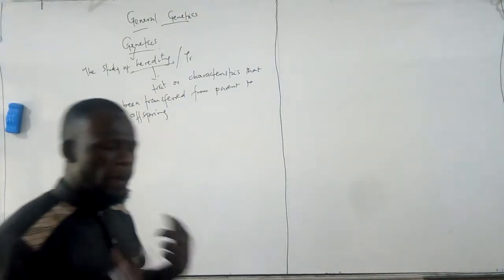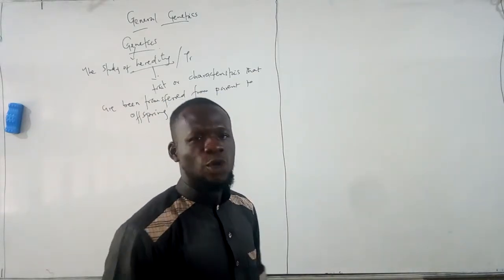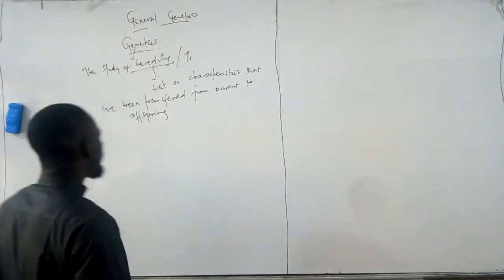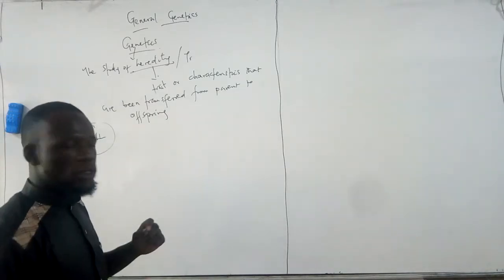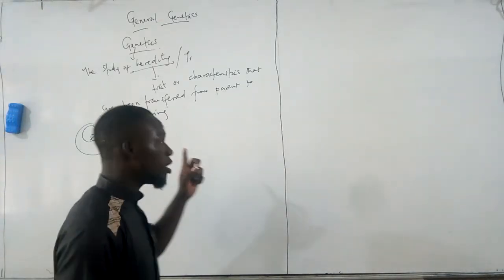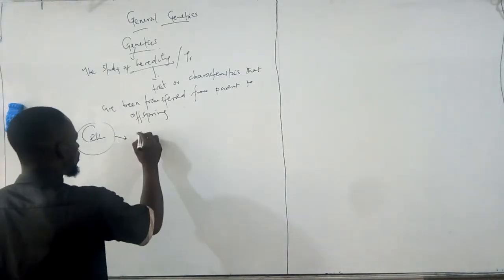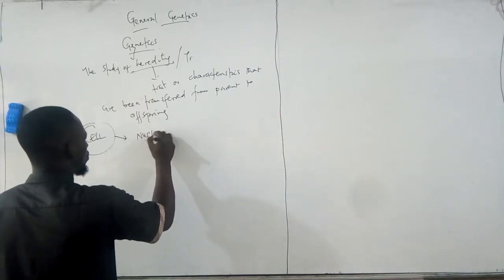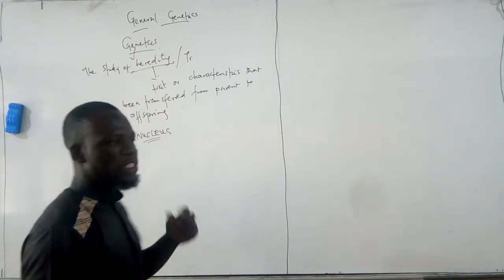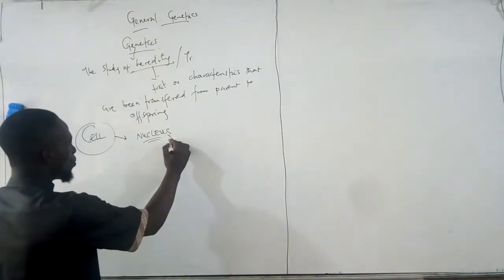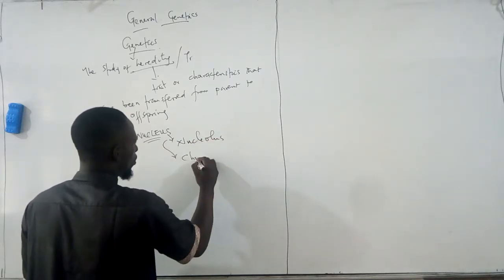But first, which part of the body system actually gives rise to this wonderful thing? Well, it all arises from the cell. Now, the cell is very important to study, but it occurs that this heredity, this genetics, is present in a particular part of the cell known as the nucleus. And the nucleus is composed of what we call the nucleolus and also the chromosome.